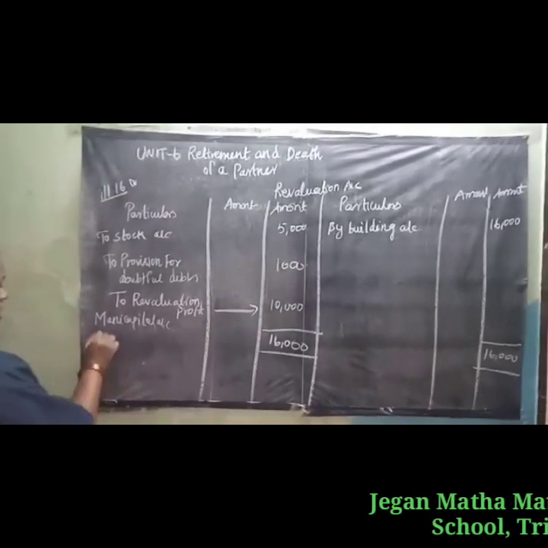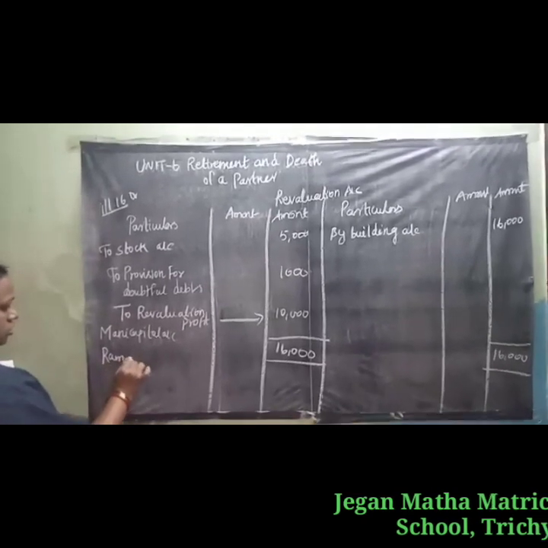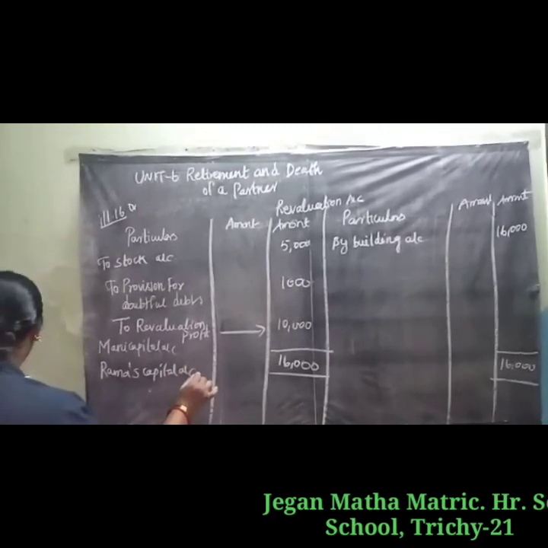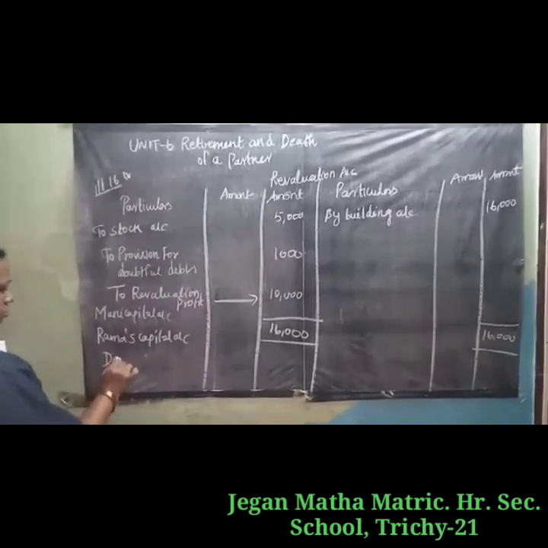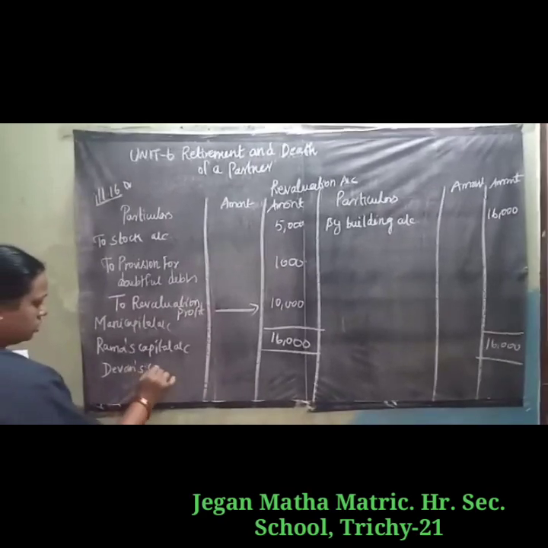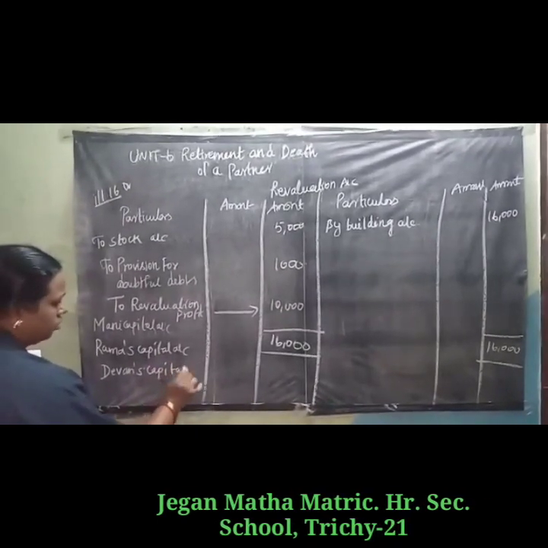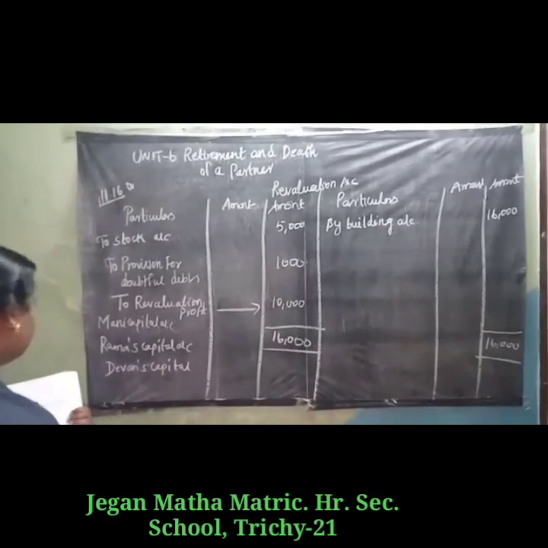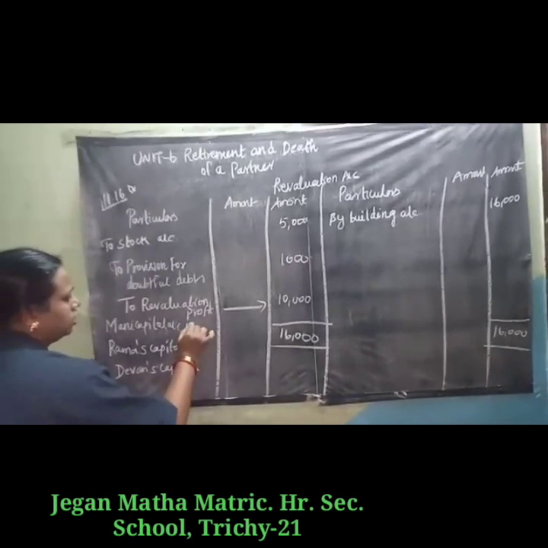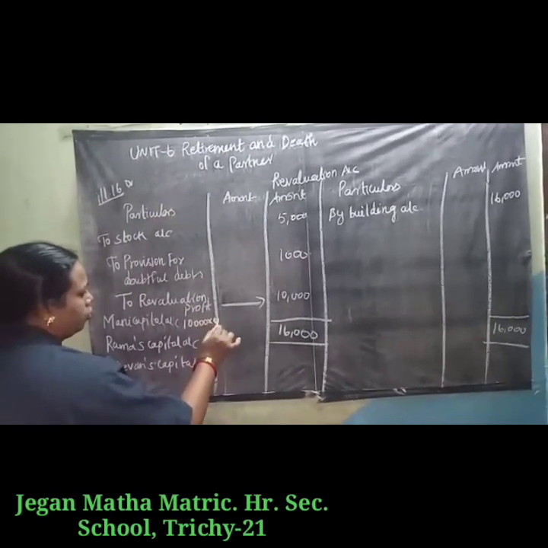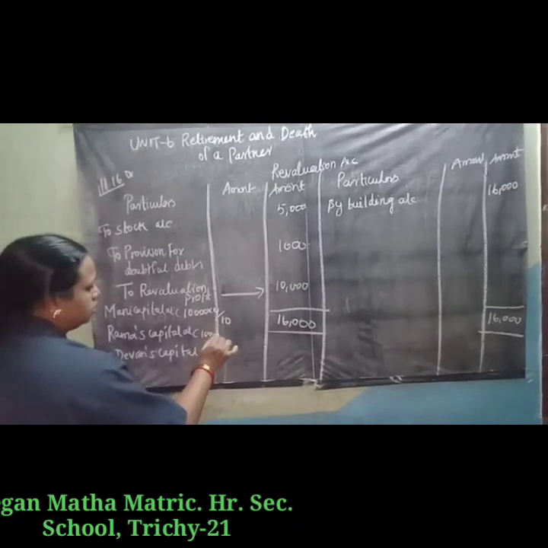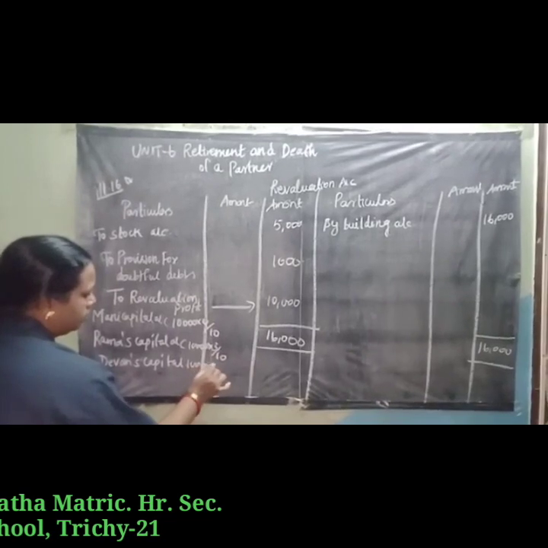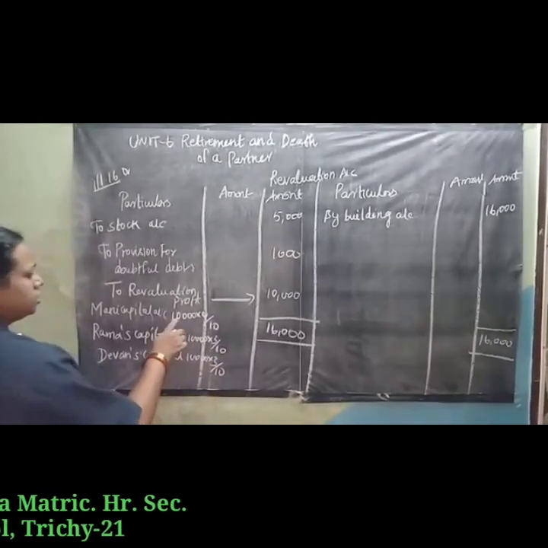Then Rama's capital account, and Devan's capital account. We have to share the 10,000 in the ratio 4:3:3. So for Mani, 10,000 into 4/10.